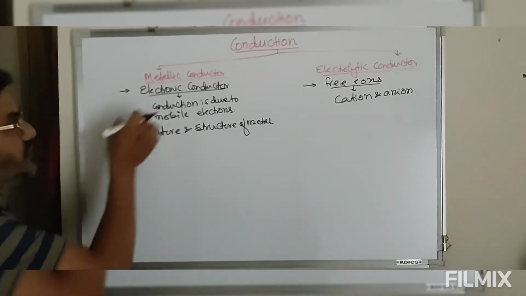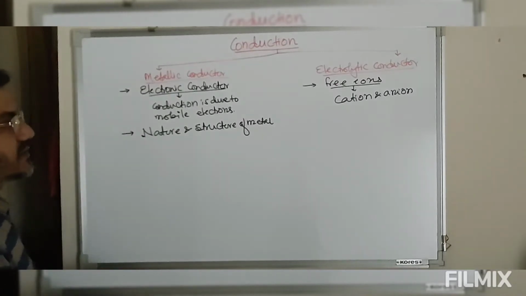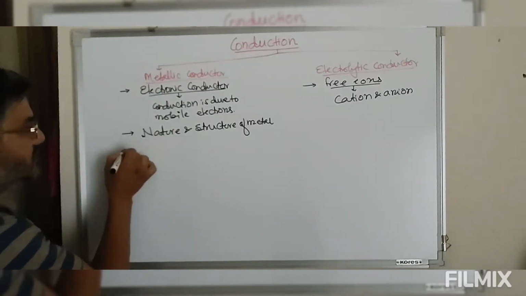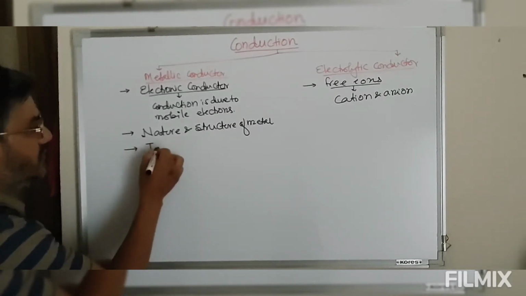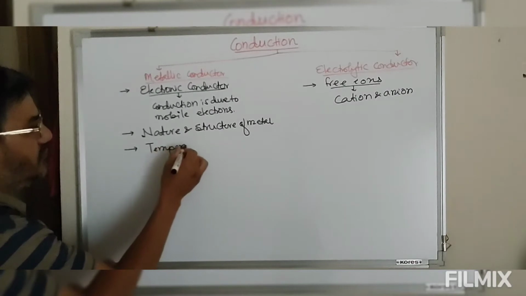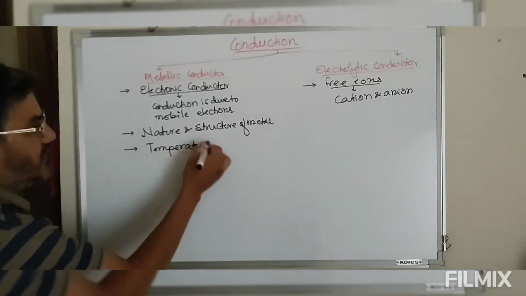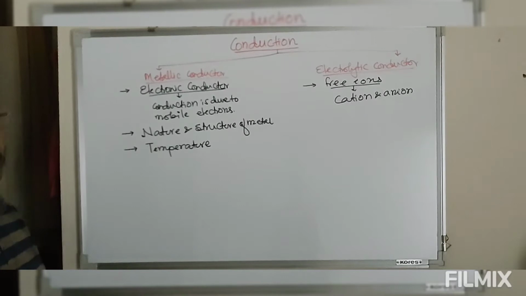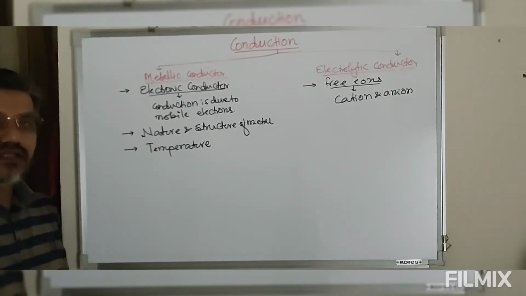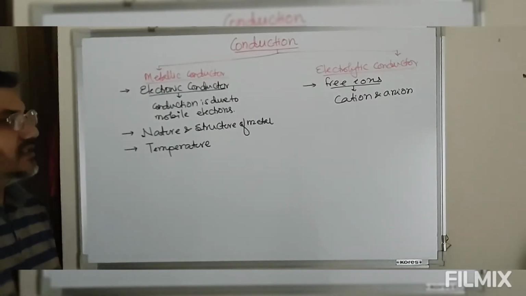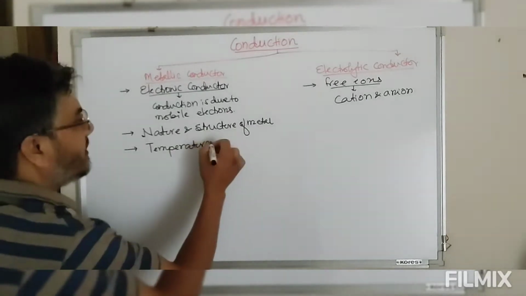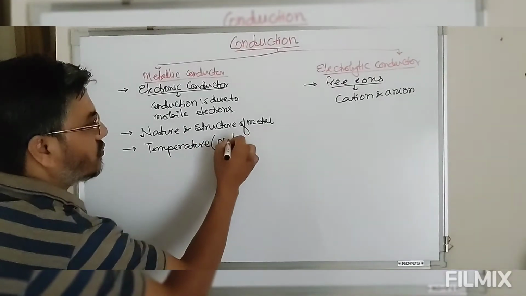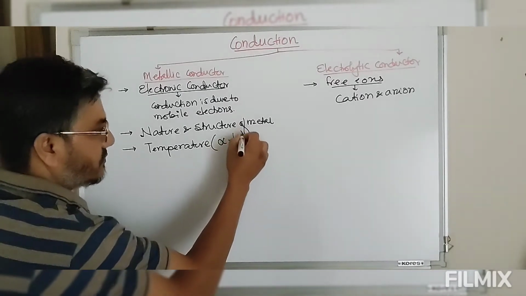This metallic conduction or metallic conductor also depends on temperature. Now metallic conduction decreases as the temperature is increased, or metallic conduction increases as the temperature is decreased. So this metallic conduction is inversely related to temperature.